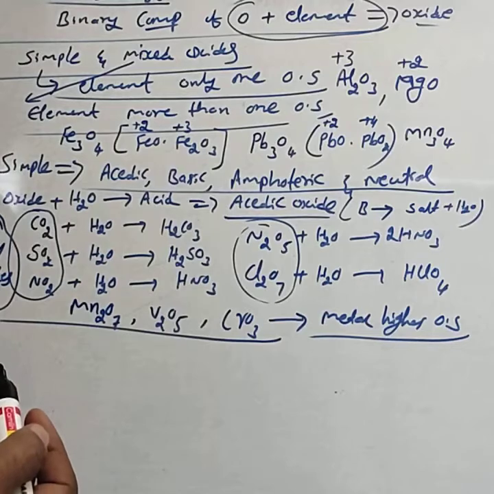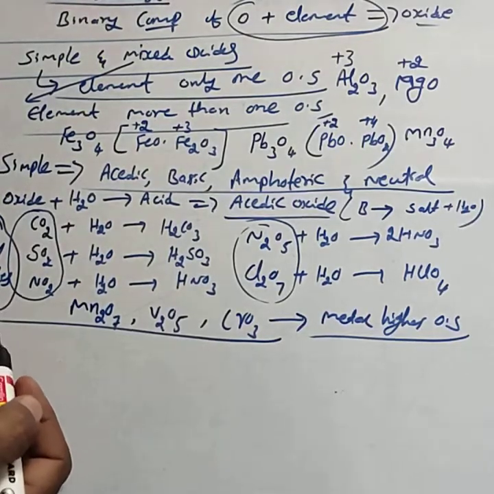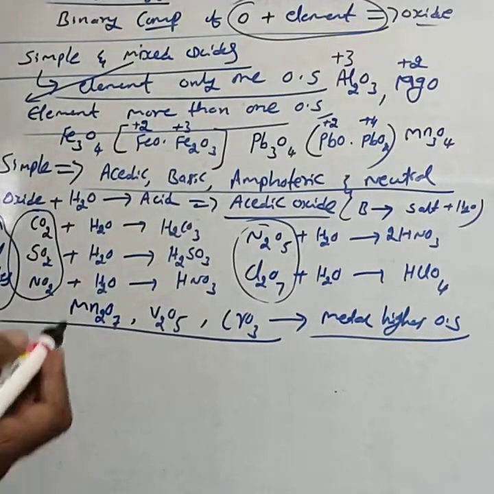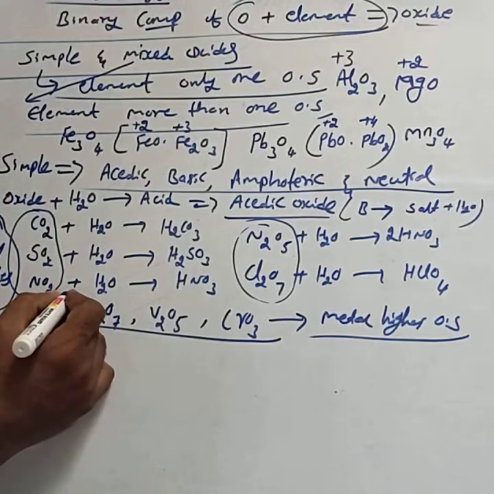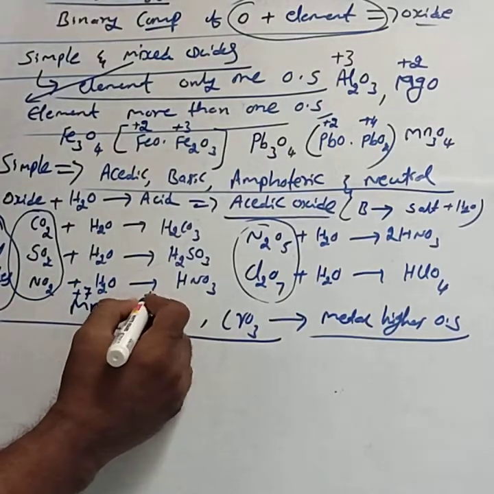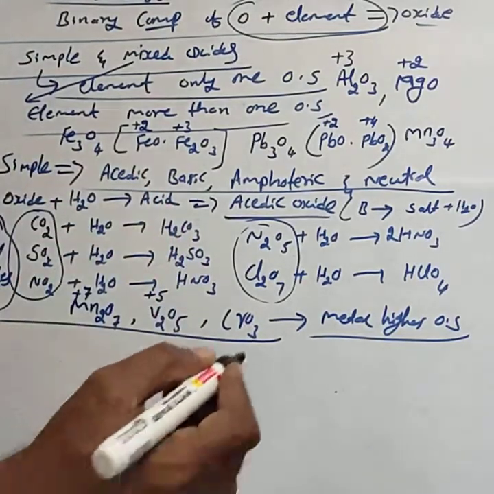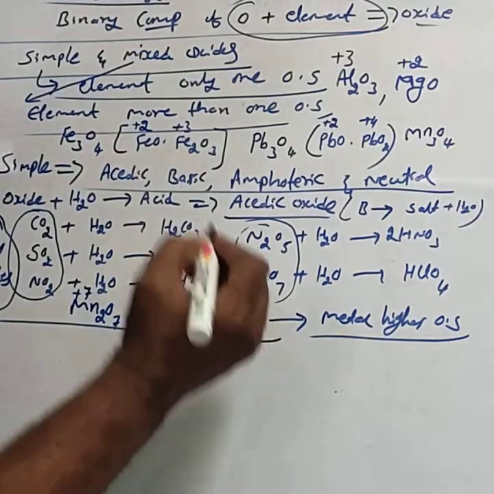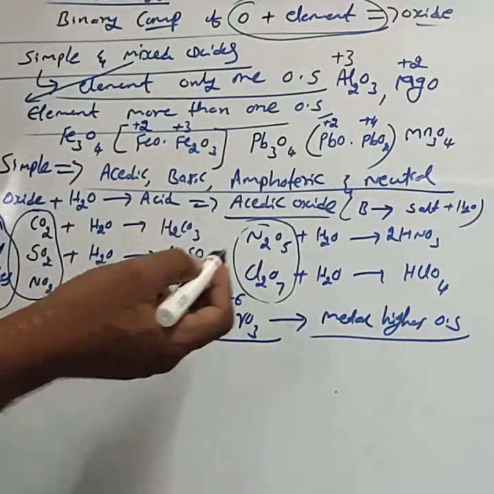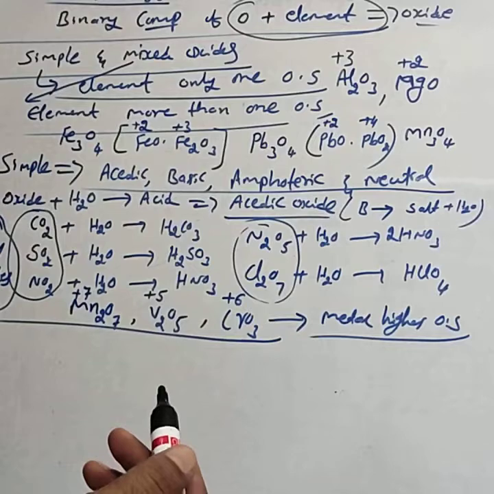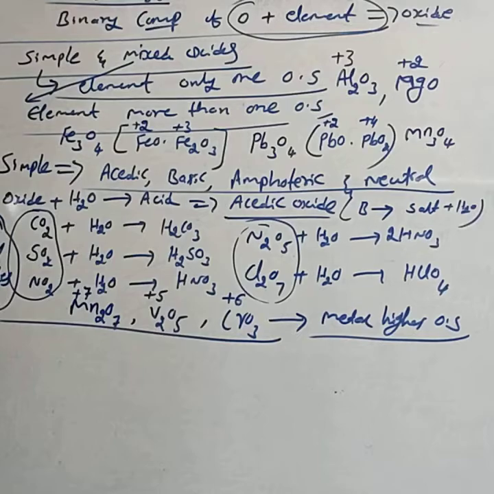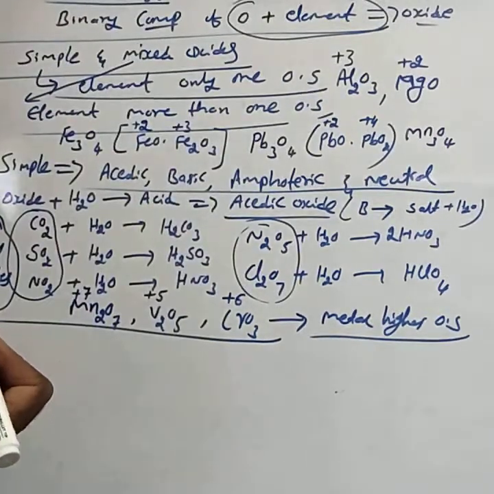For such cases, an example is Mn2O7. Here Mn is in the +7 oxidation state, in V2O5 vanadium is in the +5 oxidation state, in CrO3 Cr is in the +6 oxidation state. These are higher oxidation states. In the higher oxidation state of the metal, the oxides of the metal are also acidic in nature. Commonly, non-metal oxides are examples of acidic oxides.